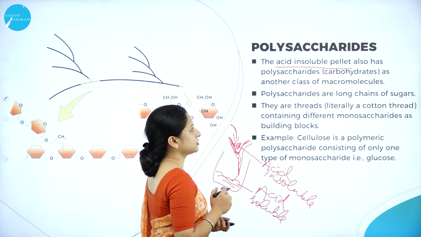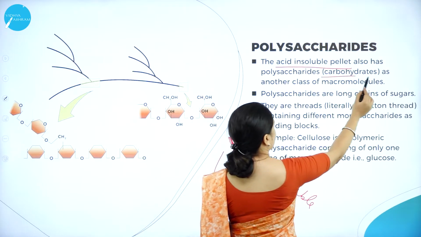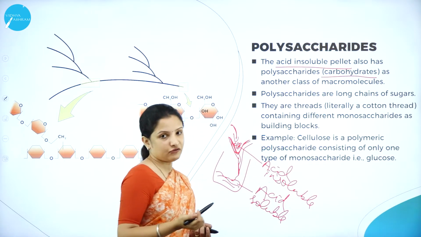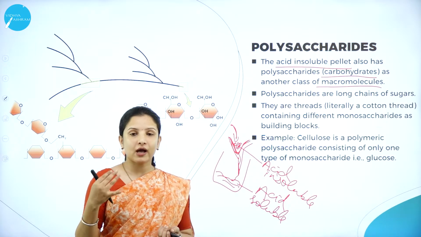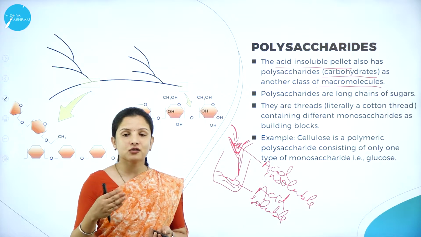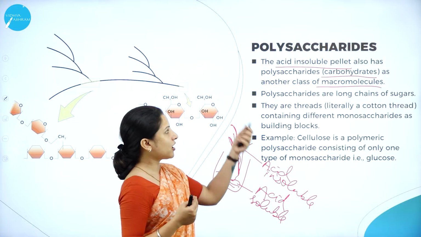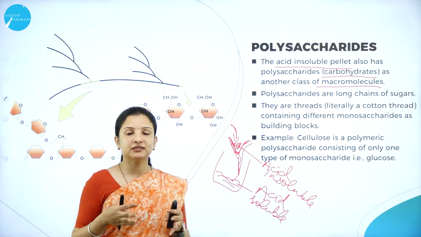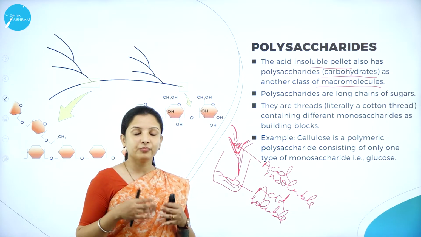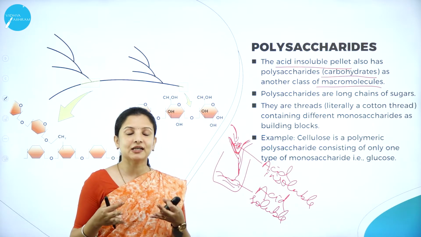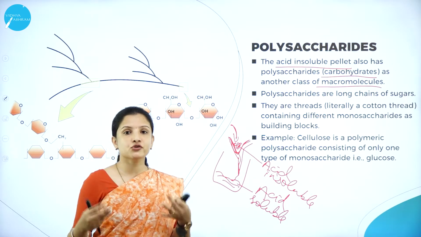One of the best examples for the acid insoluble fraction is the polysaccharides, and the best example we can take is carbohydrates, another class of macromolecules. We had studied biomacromolecules, right? Those with a weight of more than 1000 Dalton are the biomacromolecules, and carbohydrates or polysaccharides are among the best examples. Polysaccharides are made up of saccharides. What are saccharides? They are nothing but sugar. Poly means they are made up of many saccharide units, many sugar units.